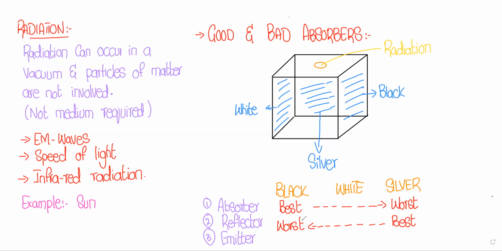So for emission, we have to absorb first. So black color will absorb best, so it is also a good emitter, right? So we are moving from best to the worst.